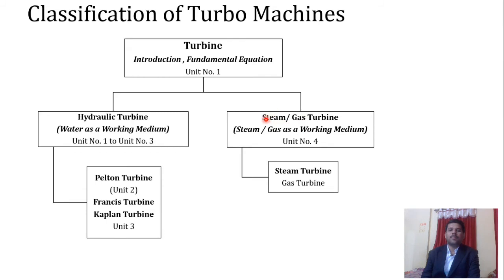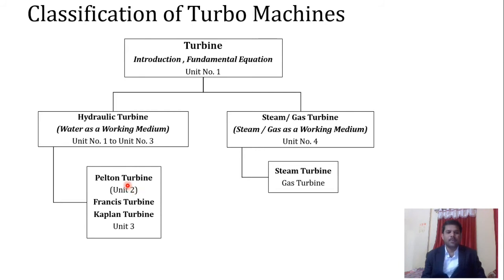Preferentially we are looking only at one type of turbine in this syllabus, which is the steam turbine. In the hydraulic turbine part, in section number 1, the syllabus structure has 3 units dedicated to this type of turbine. So unit number 1 to unit number 3 cover this. The first unit is concentrated over the introduction and fundamental equation, etc.